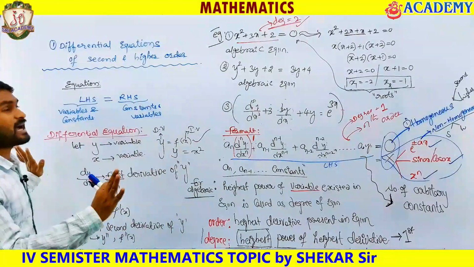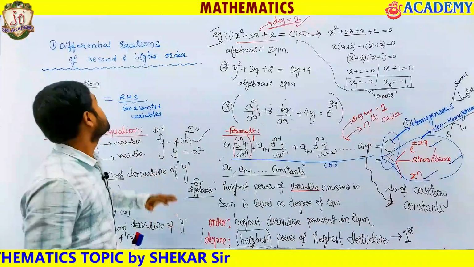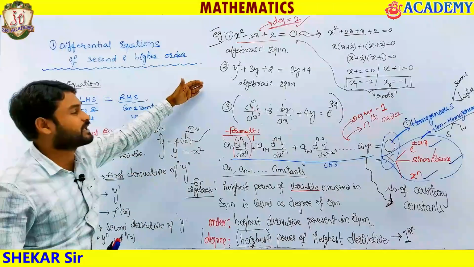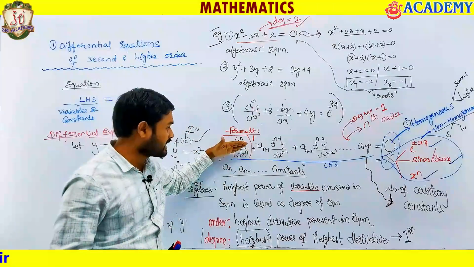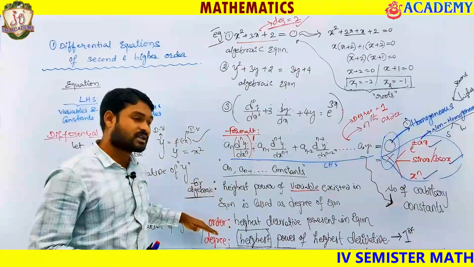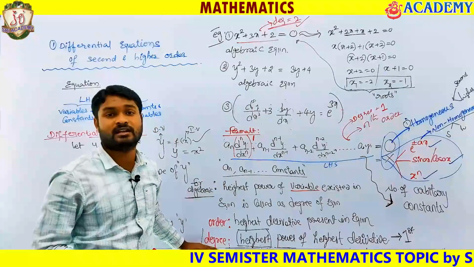So this is the basic background idea of the differential equation topic. What is the topic name and how are we going to learn it: what is an algebraic equation, what is a differential equation. In that, what is the degree of an algebraic equation, then later the order of a differential equation and the degree of a differential equation.